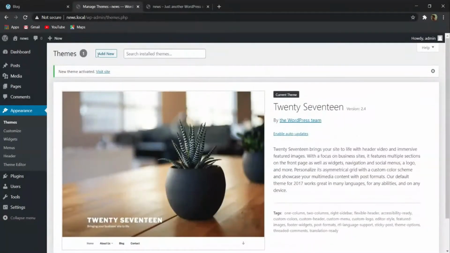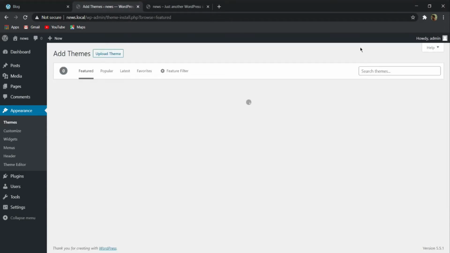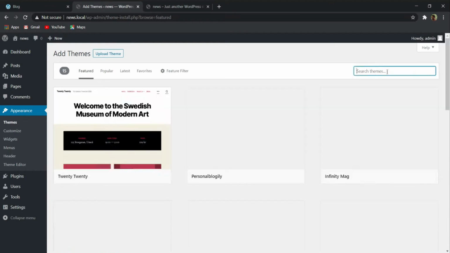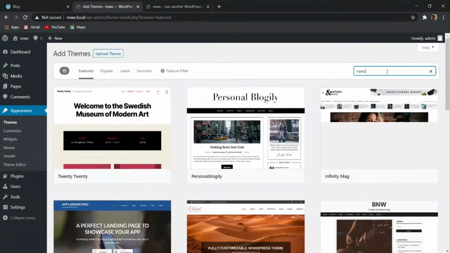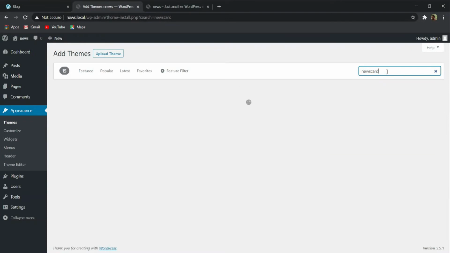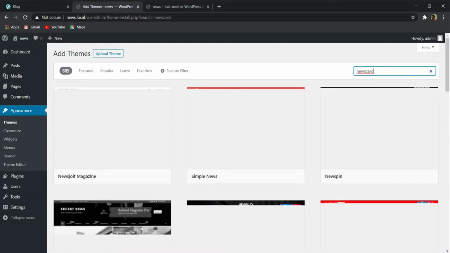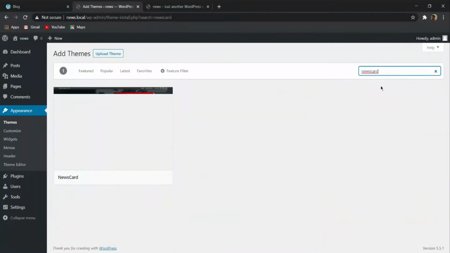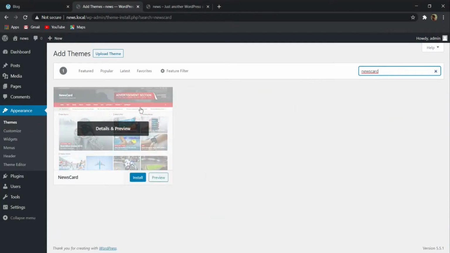Here you will get an option of Add New. Simply click on Add New, and in the search theme box you have to search for News Card. Here you can see that this is the theme we are going to use. Now I will click on install to install this theme.